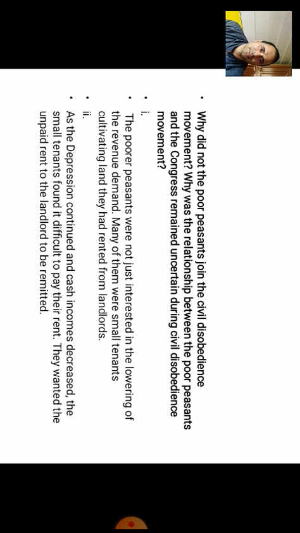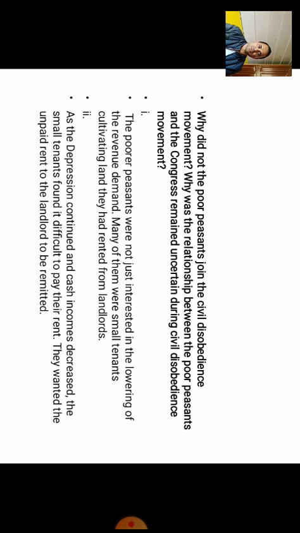Now, why did the poor peasants join the civil disobedience movement? Why did the relationship between the poor peasants and the Congress remain uncertain during civil disobedience? If you see this phase, there are some important answers and notes. The poorer peasants were not just interested in the lowering of the revenue demand.